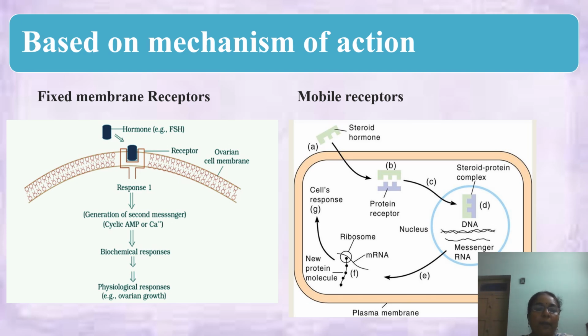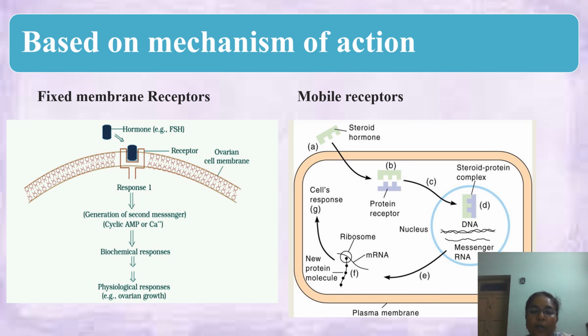Coming to the mobile receptor mechanism, the lipid-soluble hormones such as steroid hormones and fatty acid hormones can easily pass through the plasma membrane, and they have the receptor inside the cell floating in the cytoplasm. Binding of the hormone to the specific receptor activates the enzymatic activity of the cell for biochemical changes. Some hormones like testosterone, progesterone, estrogen, cortisol, and thyroxine have their receptors localized inside the nucleus. The hormone receptor complex is carried inside the nucleus.